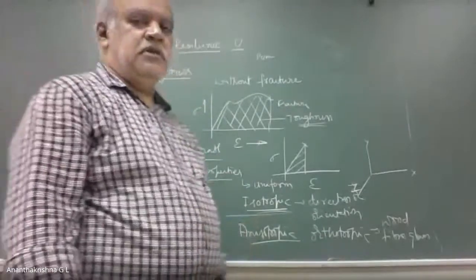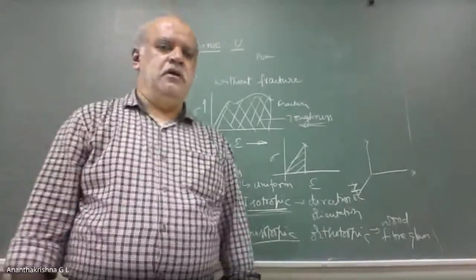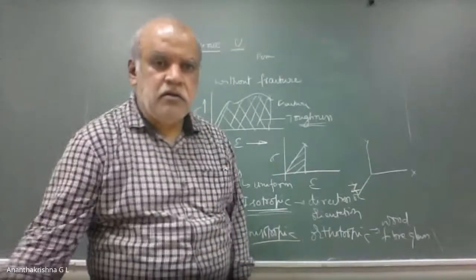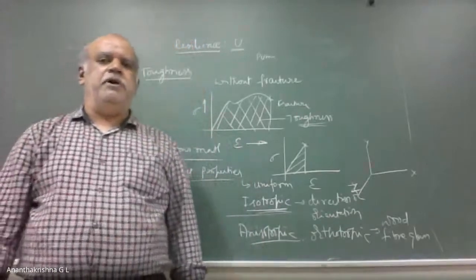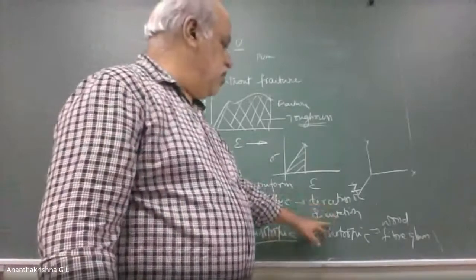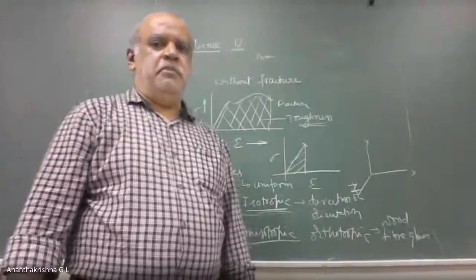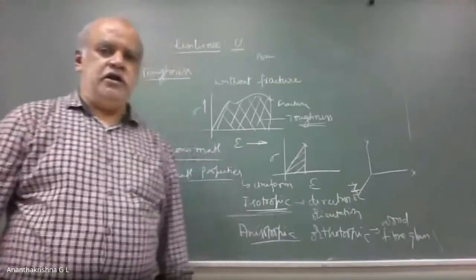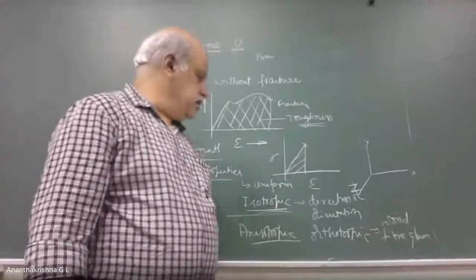Next, isotropic material. Material properties are independent of direction or orientation. Isotropic material: the material properties are independent of direction or orientation.